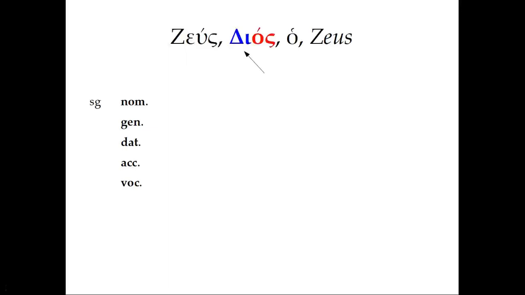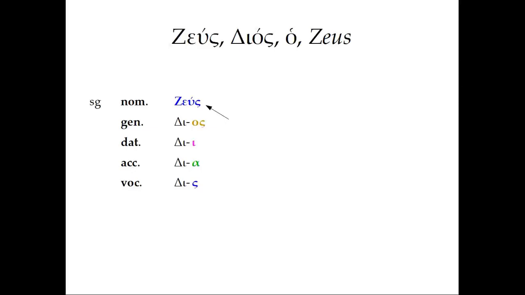So we're going to start with that stem, which we get from dropping the ending of the genitive singular, -os, and ending up with Di-. So we plug that in each of those cases. And we can start with our usual third declension endings, but obviously the singular nominative has to change from Dis to Zeus. And then we have a change in the vocative.